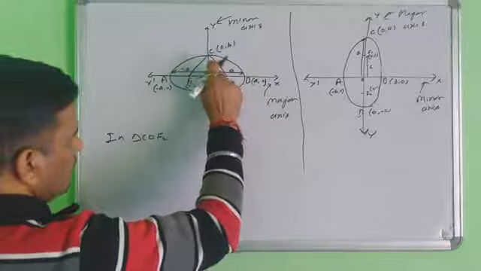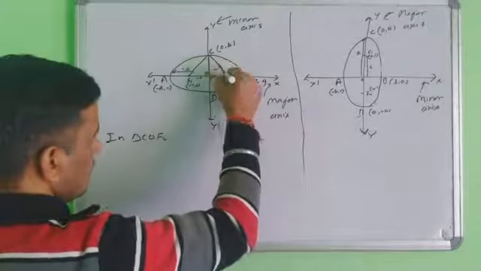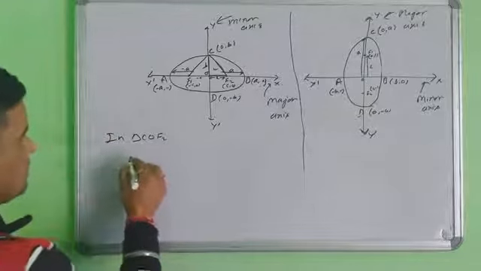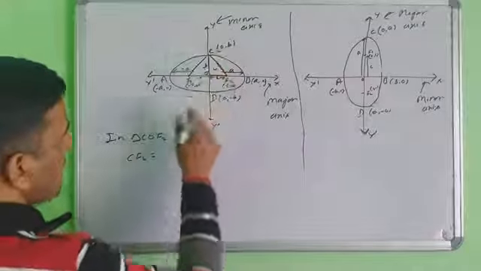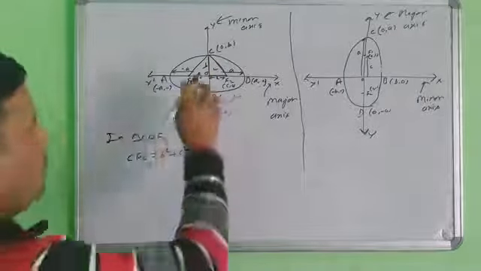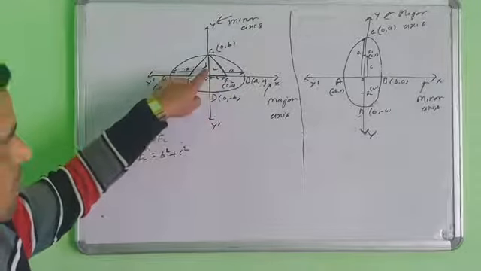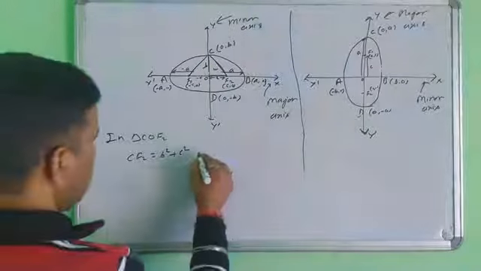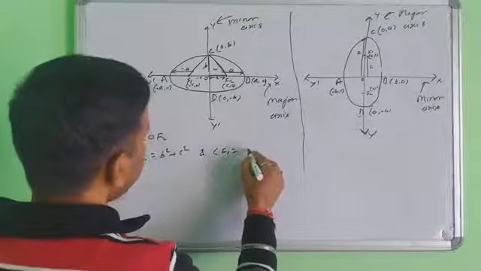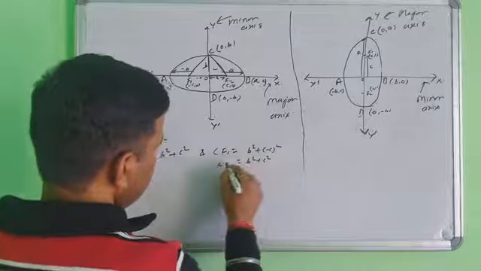In this triangle, the length of this is B and the length of this is C. So CF2 squared will be equal to B squared plus C squared. Here O is the origin point, the center. In triangle COF2, the length CF2 squared equals B squared plus C squared. Similarly, CF1 squared equals B squared plus C squared.